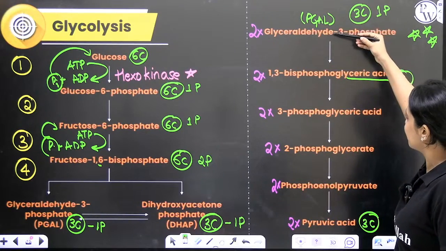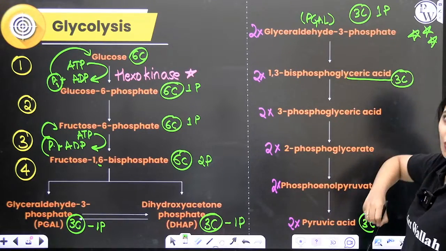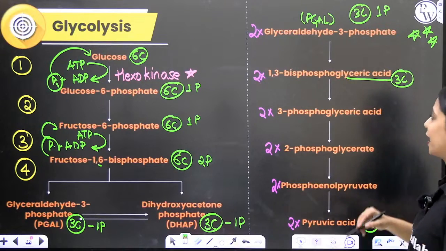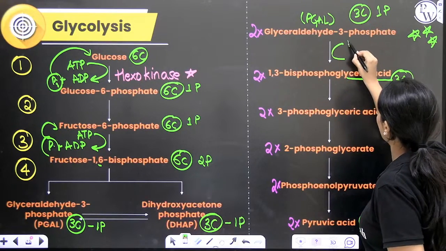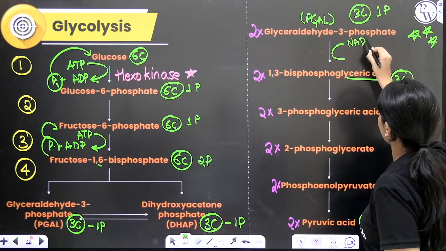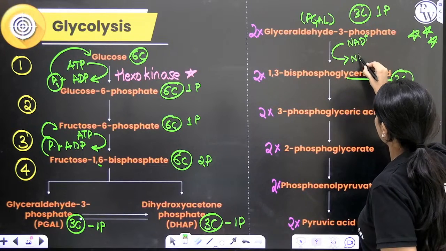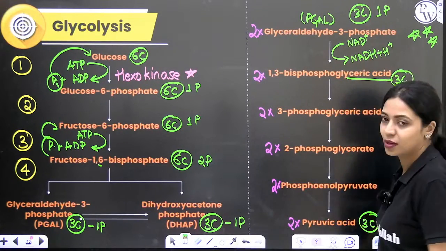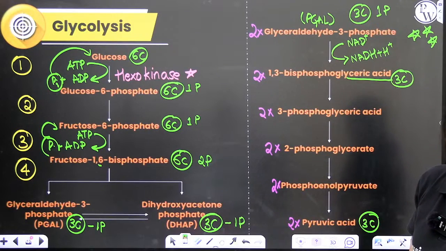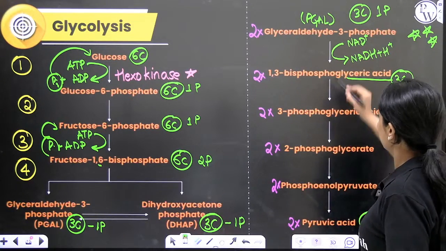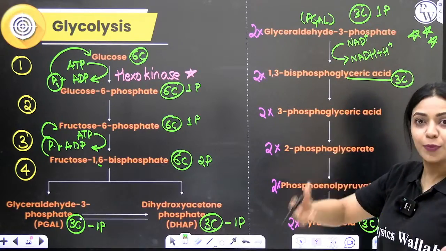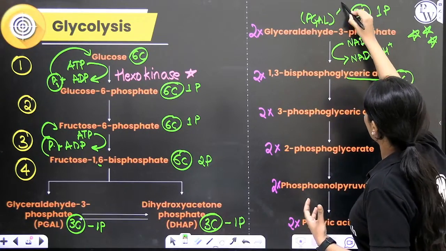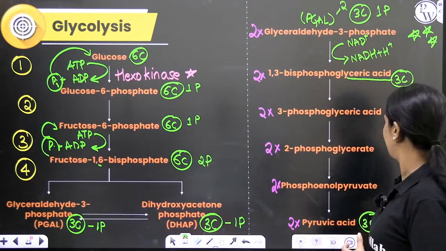As glyceraldehyde gets oxidized to acid, phosphoglyceric acid, a molecule of NADH plus H plus will get synthesized. Over here what happens is PGAL will provide or donate 2 redox equivalents. I'll write it here.